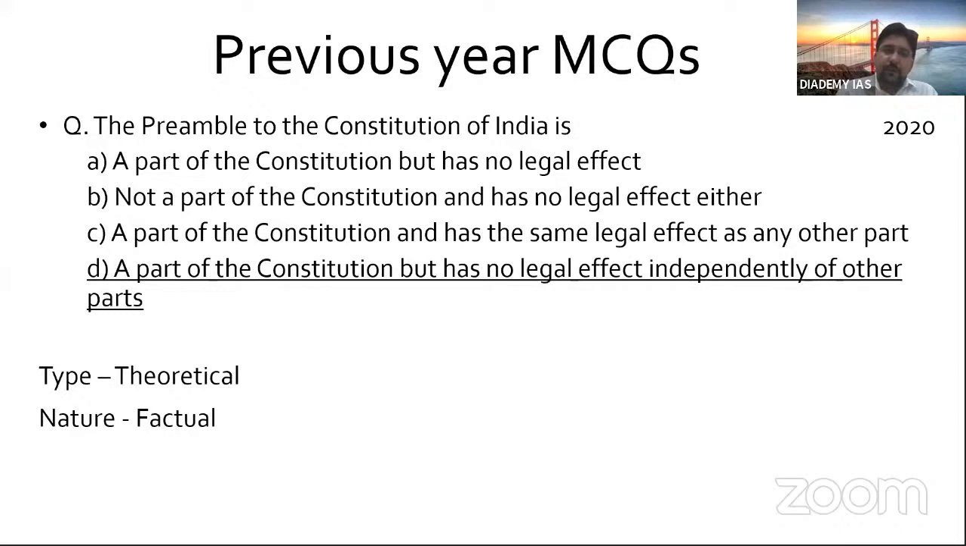Even in options, if somebody marks option A, what happens? It will give you a wrong impression, because option D is holistic. It covers a wider dimension. Even in Supreme Court judgments, the Supreme Court used the preamble in relation with other parts. Whenever the Supreme Court interprets fundamental rights, DPSP or any part of the Constitution, it takes the help of the preamble. So in this way, option D is correct.